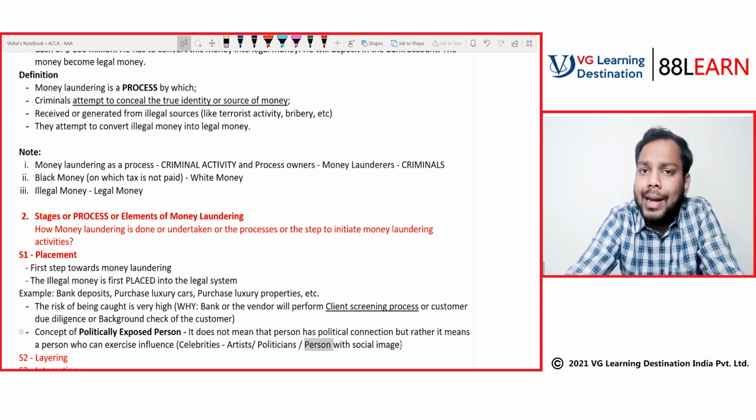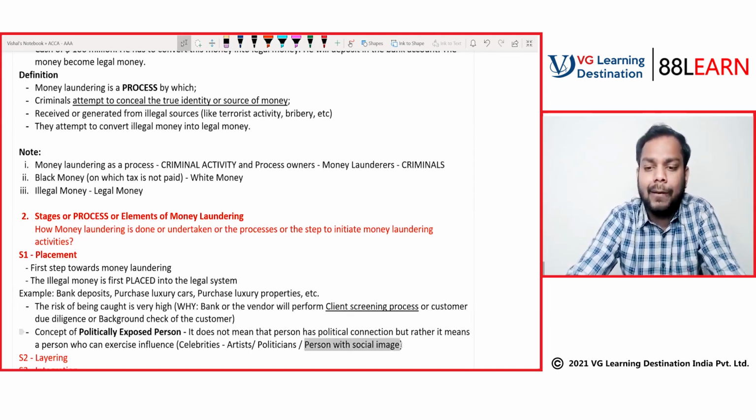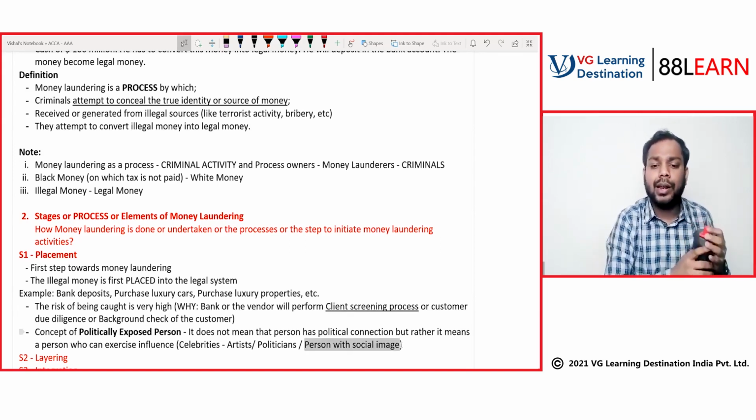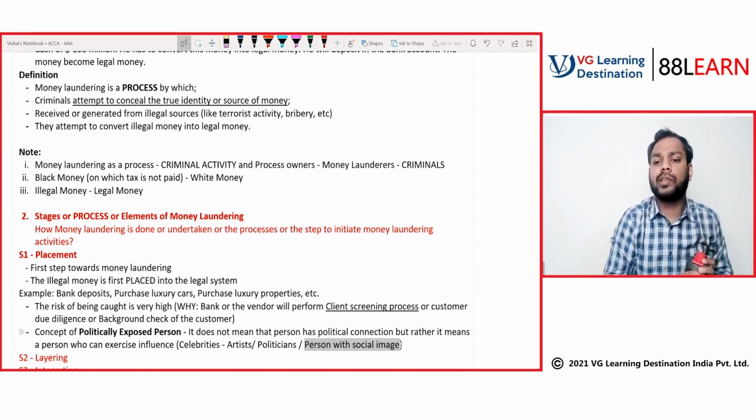So will he do the client screening? No, he will not. He will get influenced by this person. So for these types of persons, your ACCA guidance says the client screening process is generally not effective.